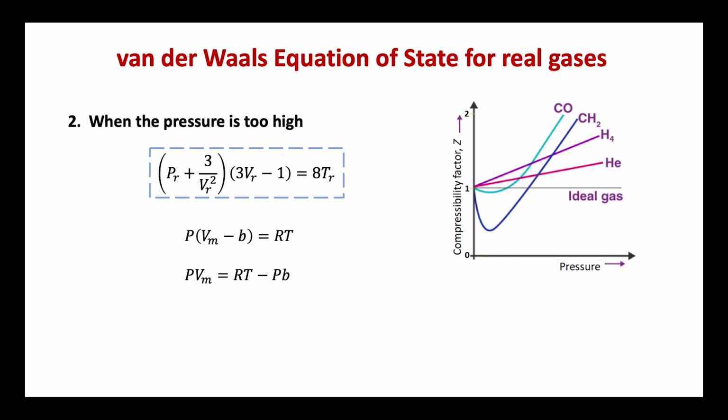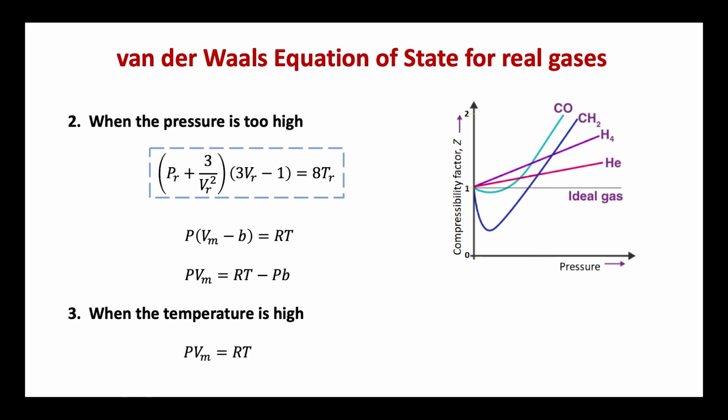We have already discussed that at ordinary temperatures, while the effect of the term a/Vm² is predominant at low pressures, that of Pb is predominant at high pressures. At some intermediate range of pressure, therefore, the two effects balance each other. In this range of pressure, the gas shows the ideal behavior. This explains the existence of a small horizontal portion in the isotherms of gases like carbon monoxide and methane, as seen in the figure.